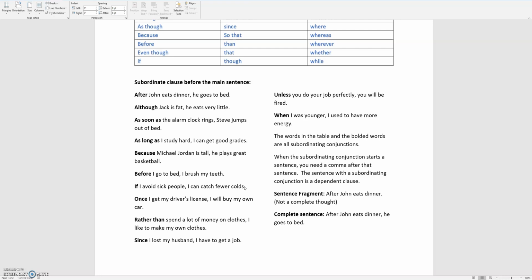So whenever you have a complete thought, that is an independent clause. Once I get my driver's license, sentence fragment, dependent clause, you need a comma. I will buy my own car.